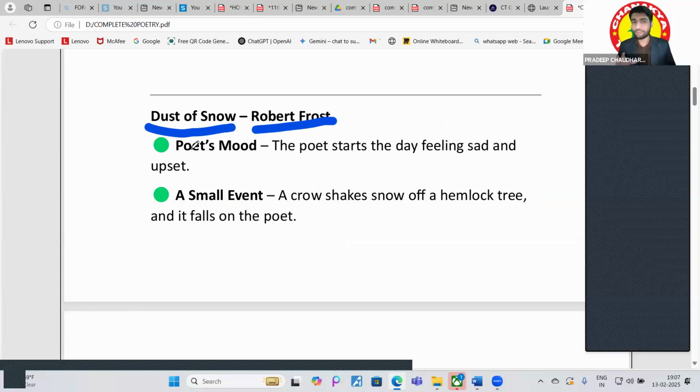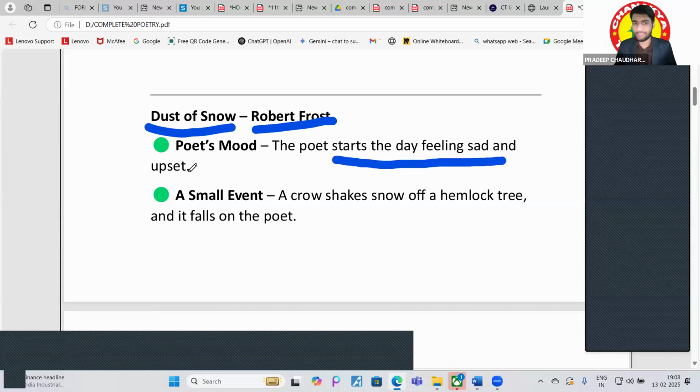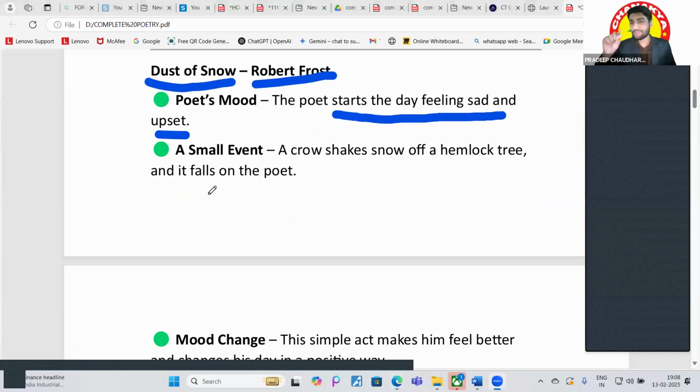Poet's mood. The poem starts with the poet's mood. What is the poet's mood in that poem? The poet starts his day feeling very sad and gloomy. Sometimes it also happens with us. Some days are very good and some days are not that good, and we just think that this is our downfall. The same thing is happening with the poet. He starts his day by feeling sad, upset and gloomy.